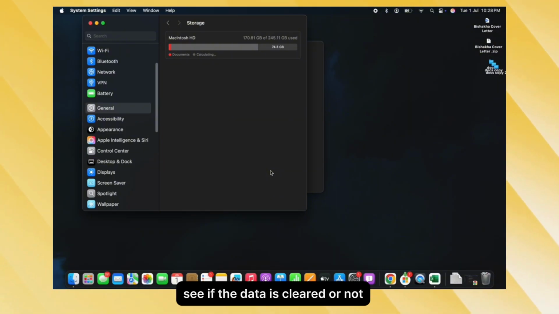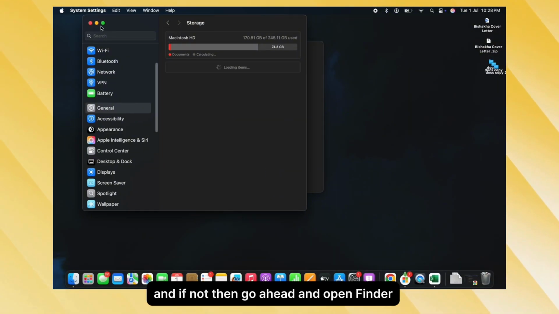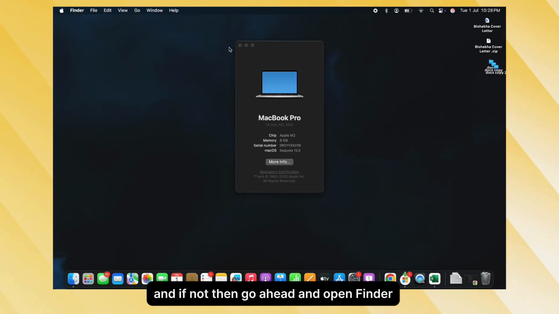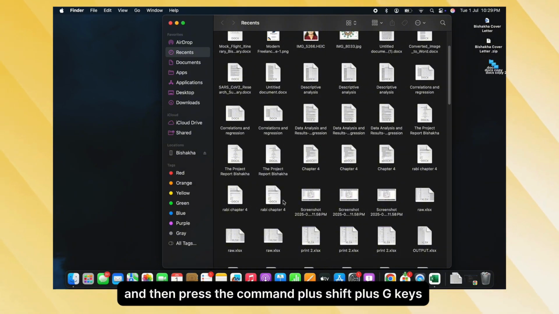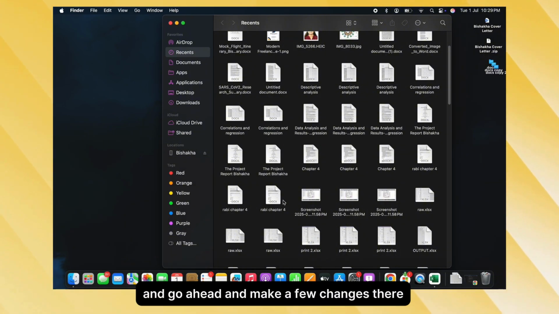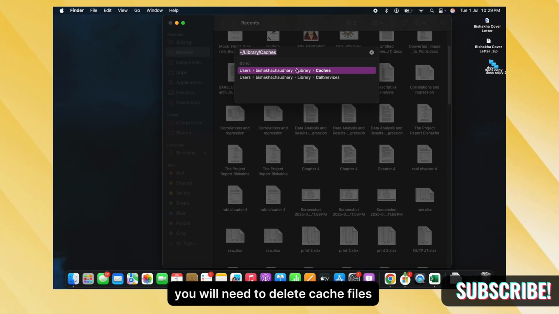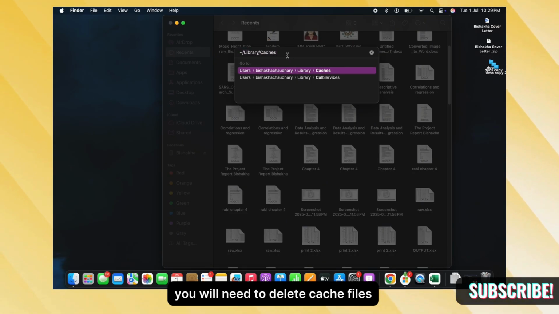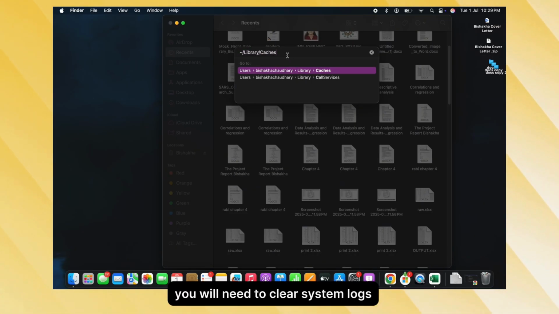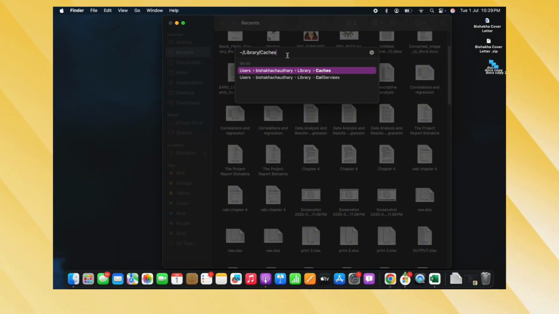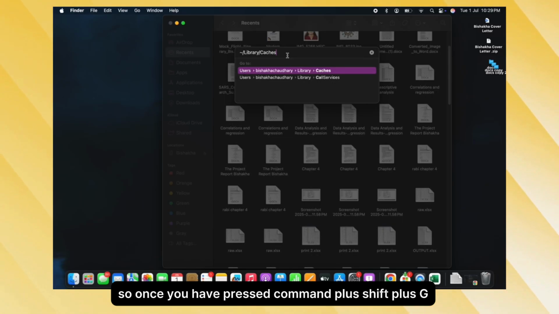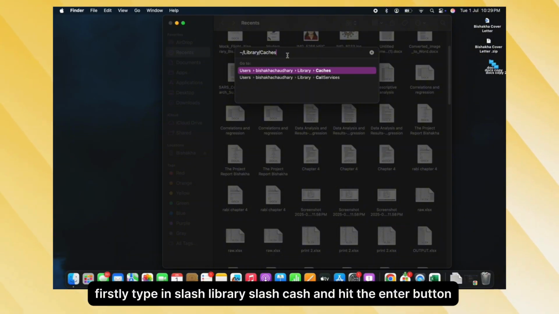See if the data is cleared or not, and if not, then go ahead and open Finder and then press the Command plus Shift plus G keys and go ahead and make a few changes there. You will need to delete cache files, you will need to clear system logs, and you will need to remove old iPhone backups. So once you have pressed Command plus Shift plus G, firstly type in /Library/Caches